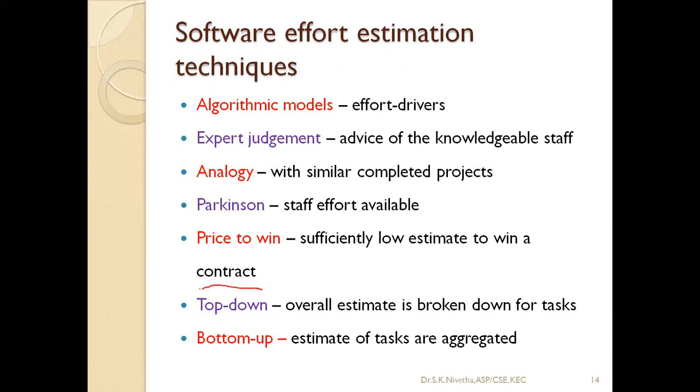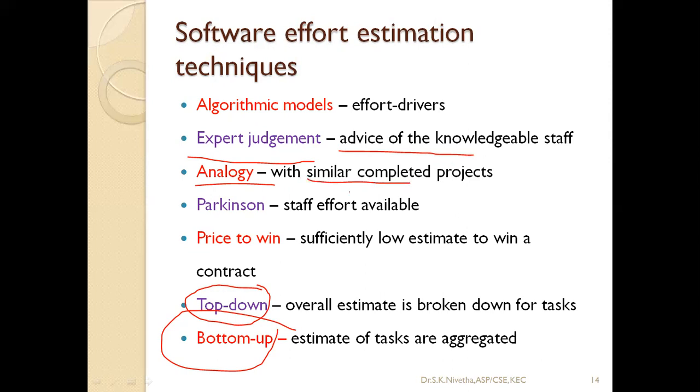So most of the things are categorized into top-down estimation or bottom-up estimation. Expert judgment is based on the idea of experts who have been involved in similar project development. An analogy-based approach means we compare with similar past projects, and the Parkinson method will give us an estimate based on the resources available.